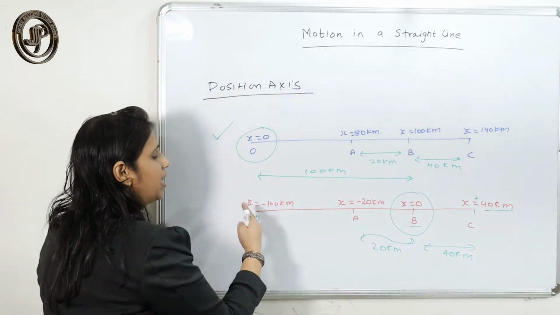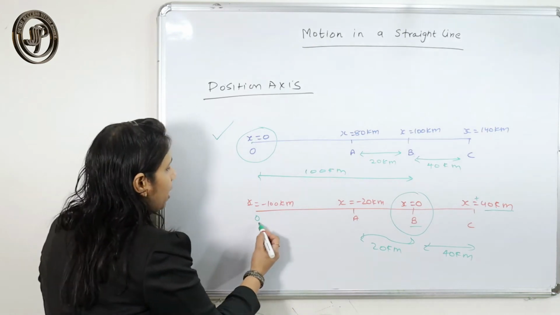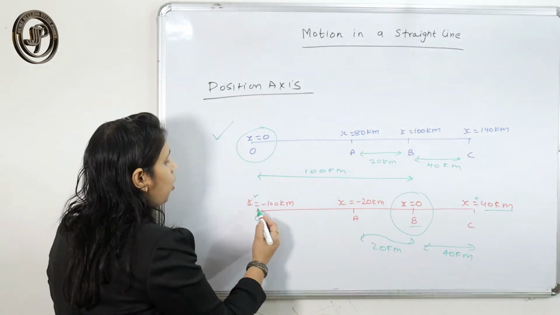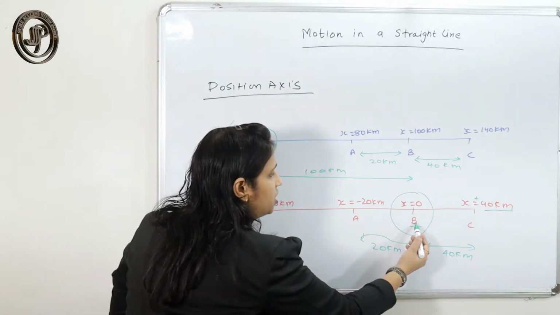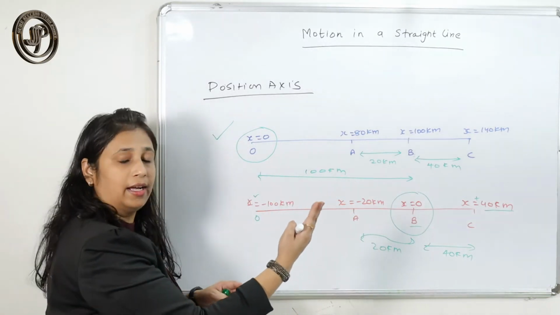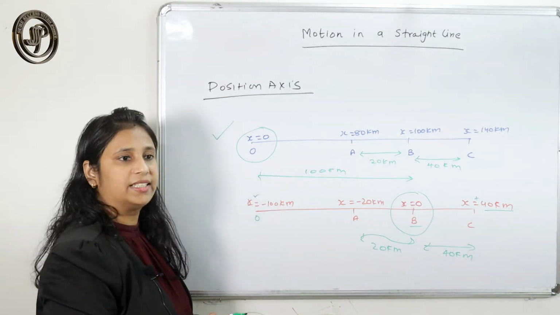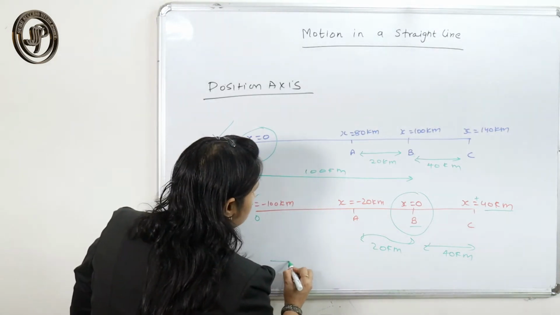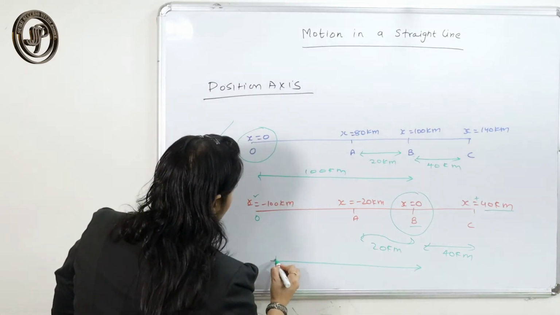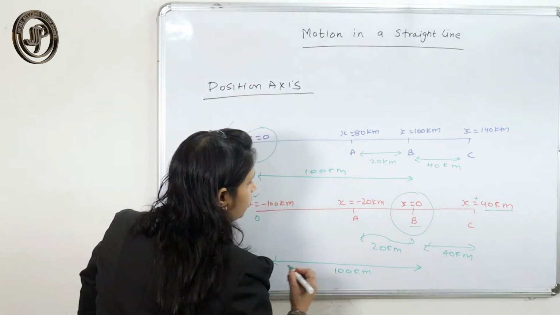And since B is the origin, this point is not on the right side, it is on the left side of the origin. That's why I have taken this as negative. But what would be the distance between B and O? That is again 100 kilometer.